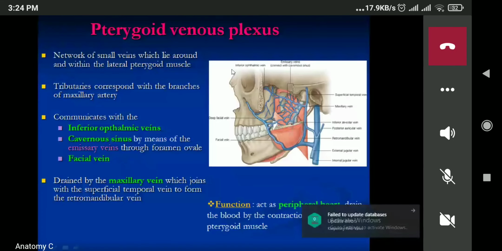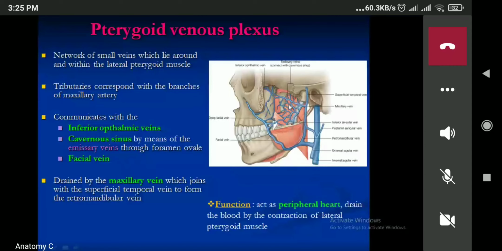So the pterygoid venous plexus has communication with the inferior ophthalmic vein. Next, it has a connection with the cavernous sinus. I think you have already read about the cavernous sinus. The cavernous sinus is present on either side of the pituitary gland, and it and the pterygoid venous plexus are connected by the emissary vein, right?